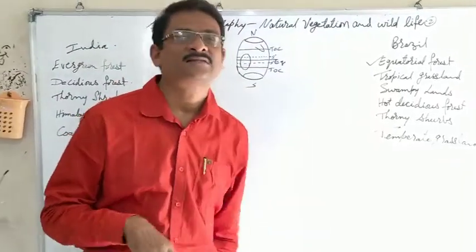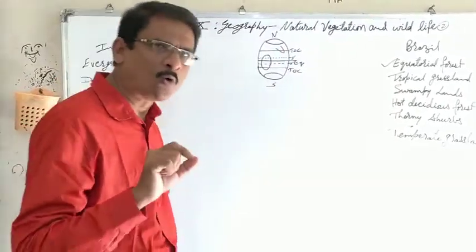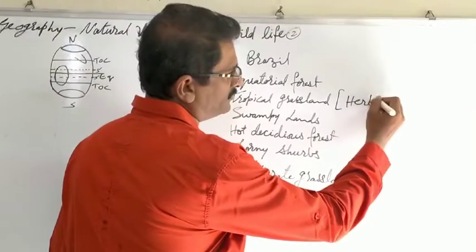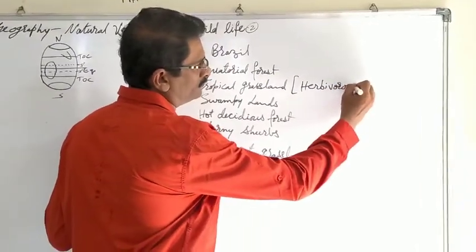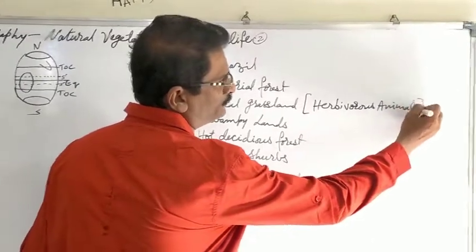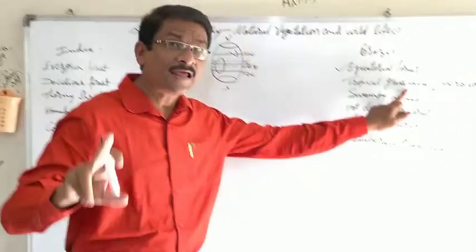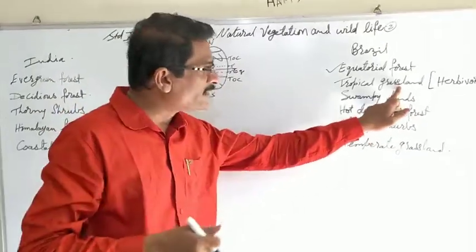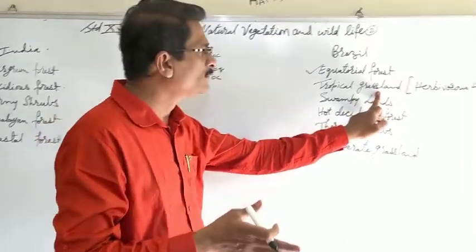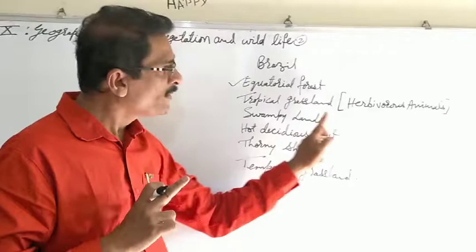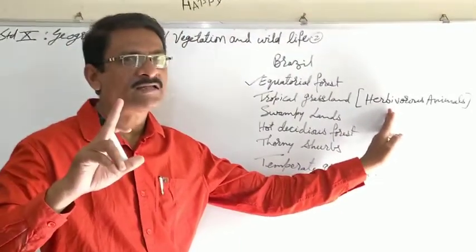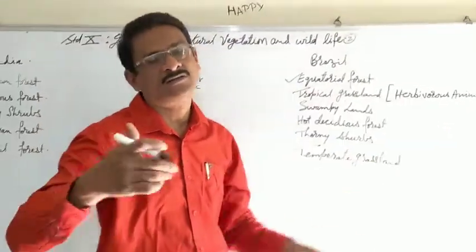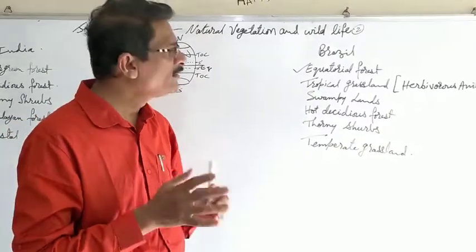Secondly, tropical grassland. When it comes to grassland, keep in mind that throughout the world, herbivorous animals are largely attached to it. Wherever we find a grassland, and grasslands are available in all 5 continents of the world with various names, such as the savanna grassland or the grasslands of the tropical belt of Brazil, they contain herbivorous animals. And as herbivorous animals are food for carnivorous animals, these carnivorous animals also move from one place to another in search of food.